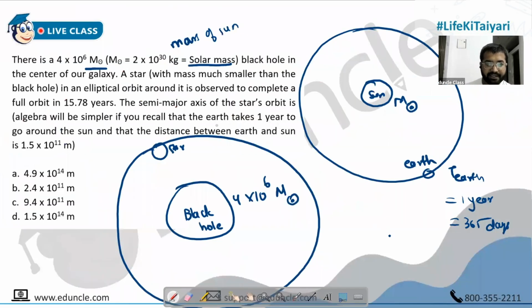So let's discuss this question. They have mentioned that there is a star with mass much smaller than the black hole, in an elliptical orbit around it, observed to complete a full orbit in 15.78 years. So this star's revolution is given to us. It completes its orbit in 15.78 years. And they are asking you the semi-major axis of the star's orbit, A. So now you know what you are supposed to do.